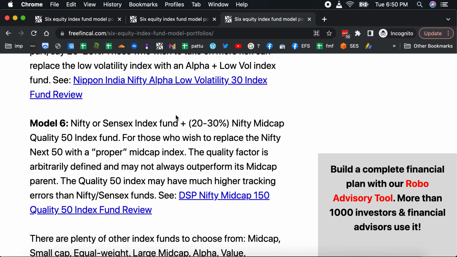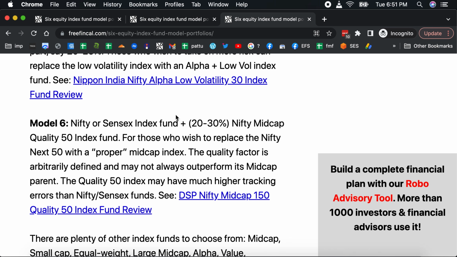If you want some mid-cap exposure, then you can go for the Nifty mid-cap quality 50 index fund. Combine 20 to 30% of that with a Nifty or Sensex index fund, instead of choosing a Nifty mid-cap 150 index fund. Tracking 150 stocks is going to be a nightmare. 50 is slightly better, I would say. But the quality factor may not always work. In fact, quality has underperformed the mid-cap index for last year or so. So when there are no opportunities in the market, then it's going to be a big problem. These factor-based funds can suffer.